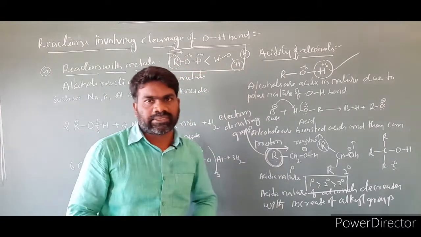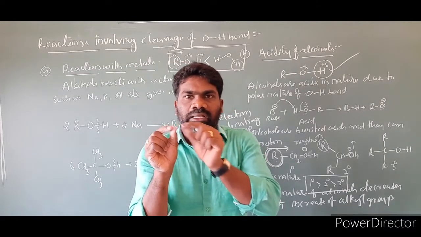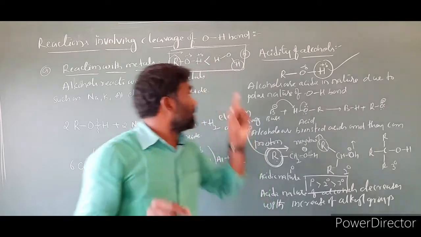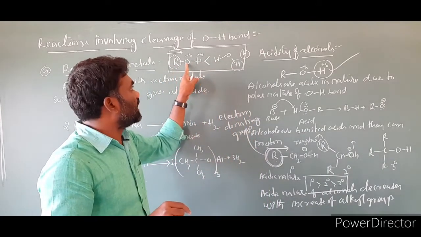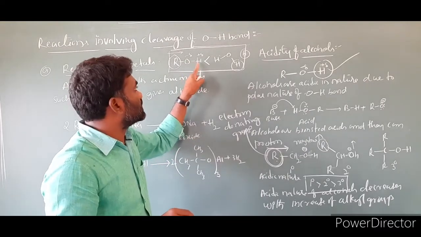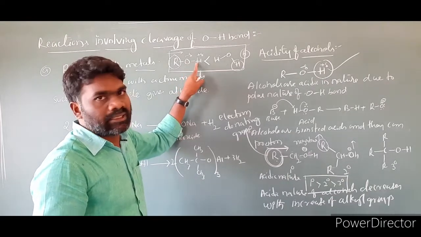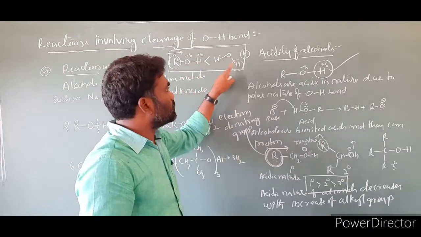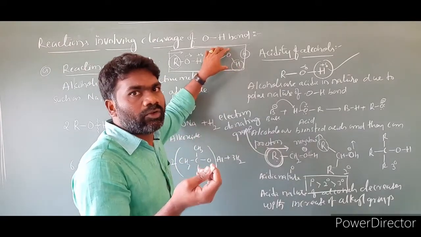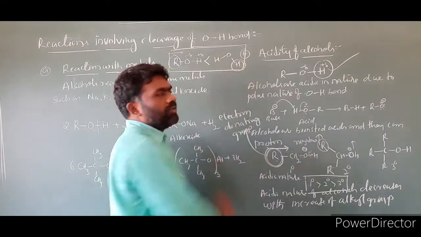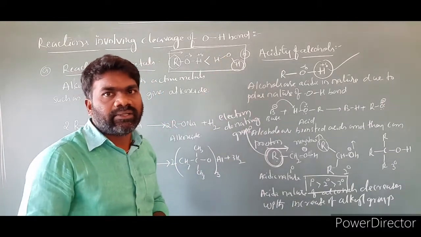In alcohols, an alkyl group is there. The alkyl group is donating and increasing electron density on oxygen. As a result, oxygen is more negative and tightly holds this hydrogen, so the hydrogen cannot be liberated very easily. But in the case of water, there is no alkyl group, so no electron-donating group, and this proton will come out very easily. As alkyl groups increase, the acidic nature decreases.